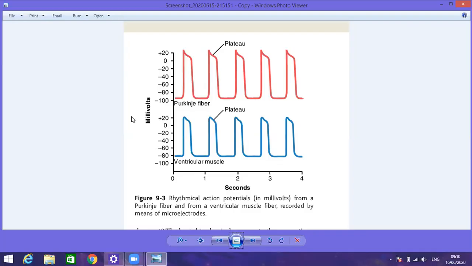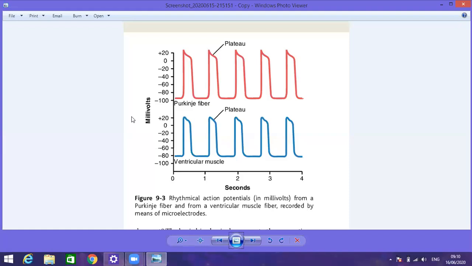While in the cardiac muscle, as you can see in this graph, the main difference in the generation of action potential between the skeletal muscle and the cardiac muscle fiber is that in the skeletal muscle there is generation of a spike action potential, but here the action potential is with plateau formation. In the skeletal muscle fiber, there is only involvement of the voltage gated sodium channels. Only the opening of the voltage gated sodium channels is responsible for the depolarization of the membrane.